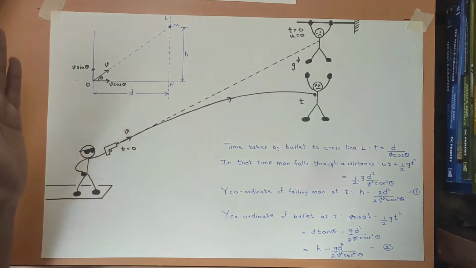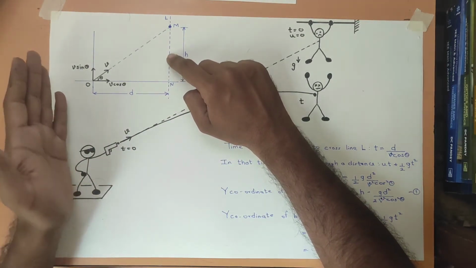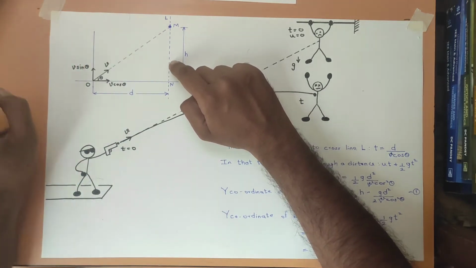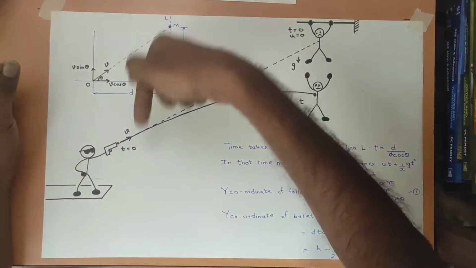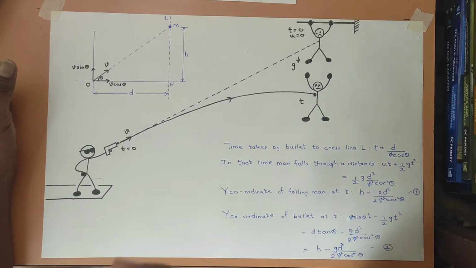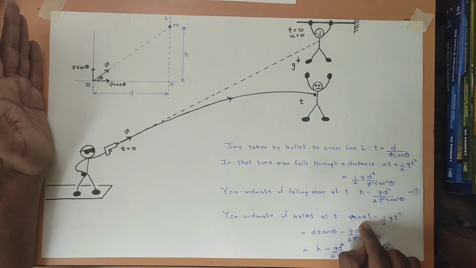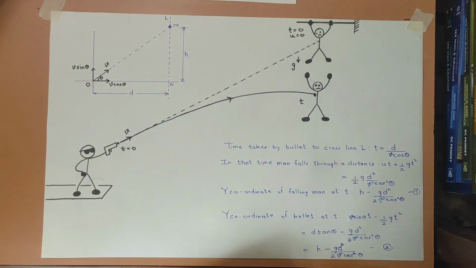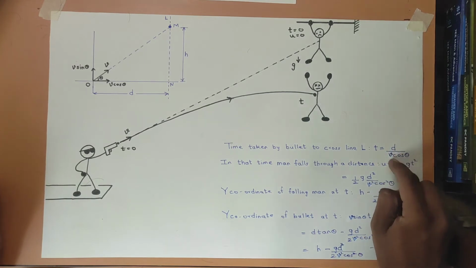Now to find the y coordinate, that means we have to find the vertical distance of the bullet in that time. So we will make use of this component of velocity, v sin theta. This will be our initial velocity, and in this direction there is acceleration due to gravity in the downward direction, that is g. We have to take that as minus g. So again we will make use of the equation S is equal to ut plus half at square. So initial velocity will be v sin theta, so it will become v sin theta t minus 1 by 2 g t square. Again we have to put the value of t from this expression, d upon v cos theta.